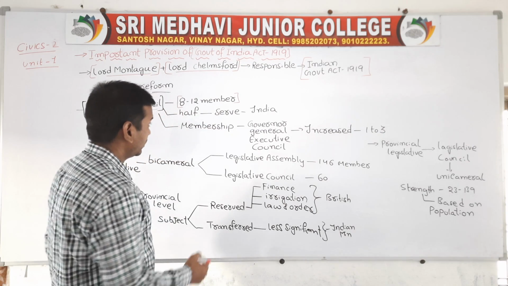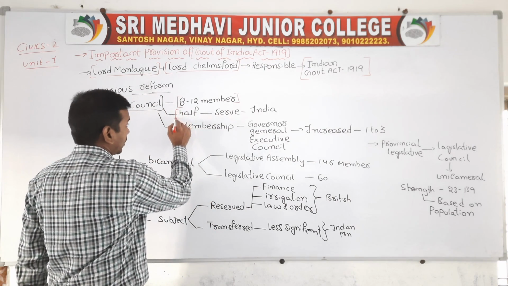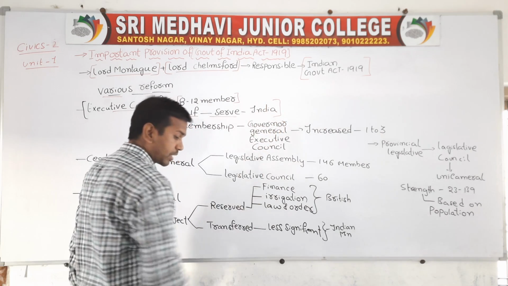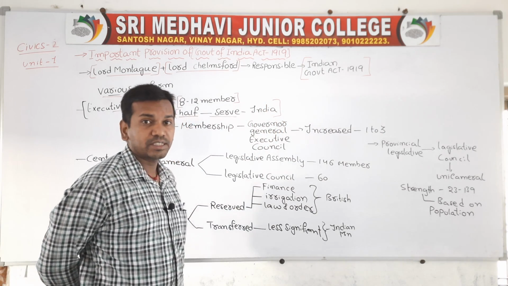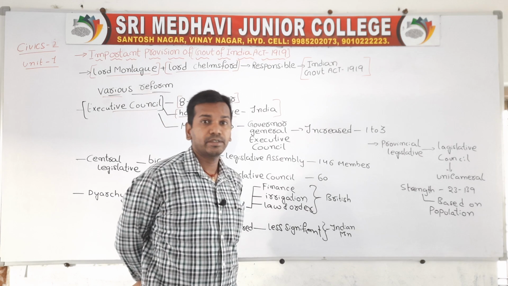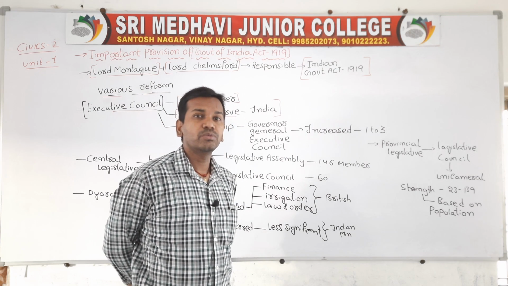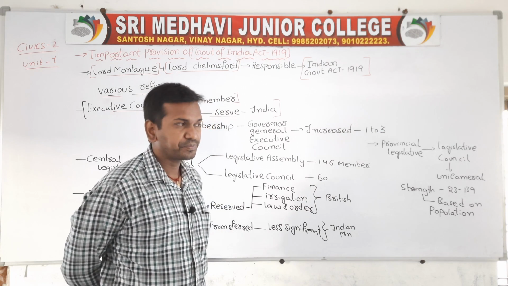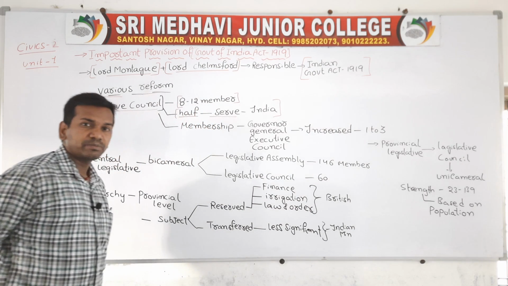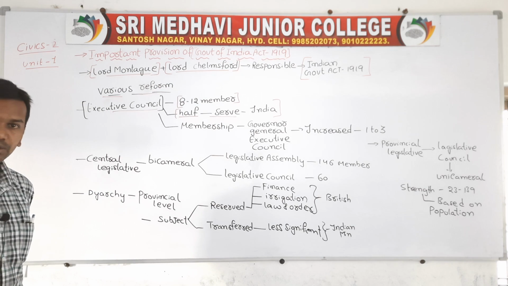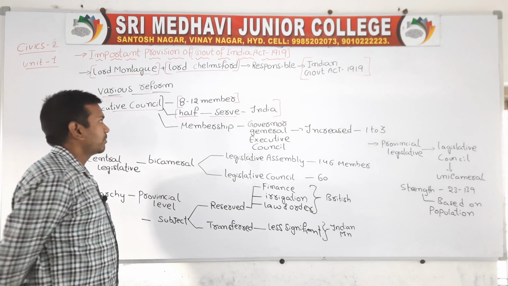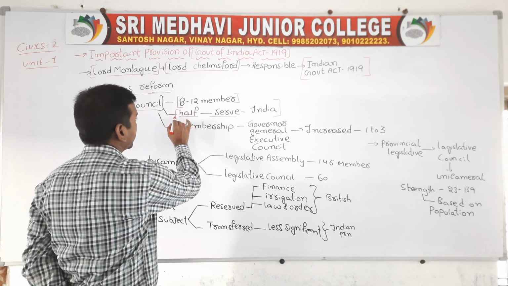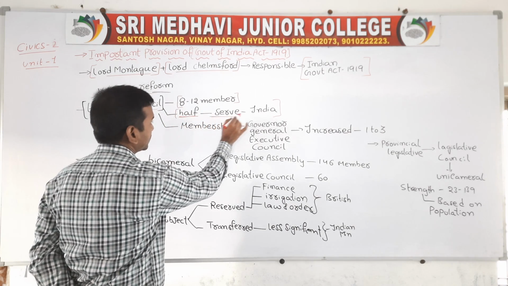The next important provision of this act is that half of the executive council will serve in India only. Before, most of the executive council used to serve in London, England, and very few used to serve in India. Their role is to implement the law effectively, to control law and order, etc. After the formulation of this act, half of the executive council will serve in India.